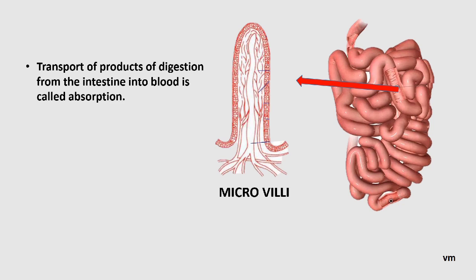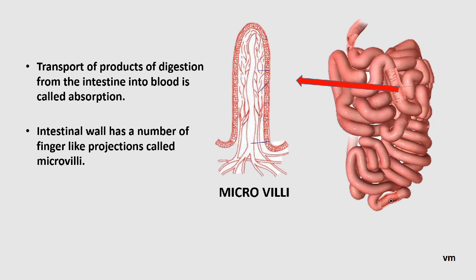These villi increase the surface area for absorption, and they are connected with blood vessels and lymph vessels, having a network with them. The digested molecules from the small intestine are absorbed first into the villi, and from there into the blood vessels and then the lymph vessels.